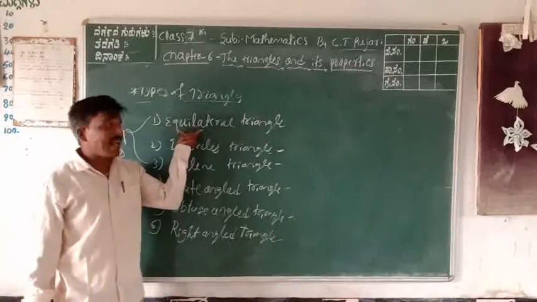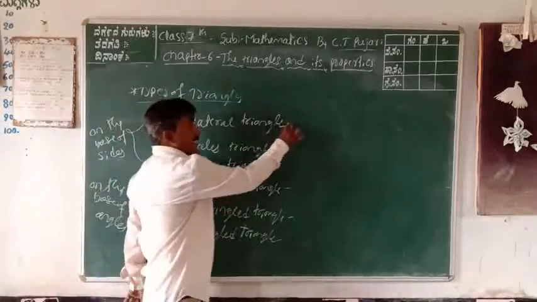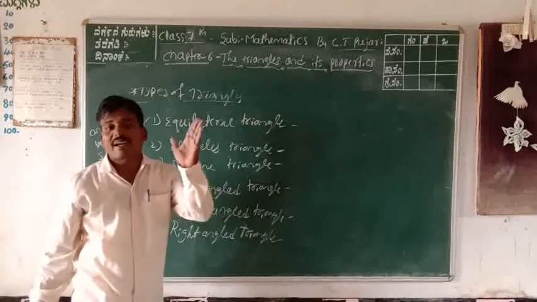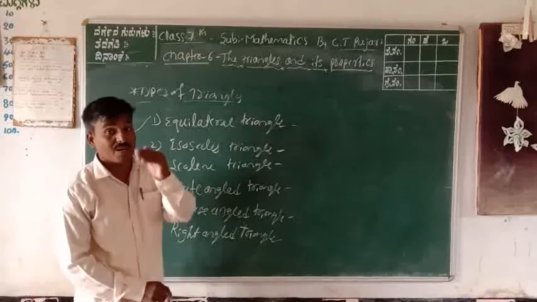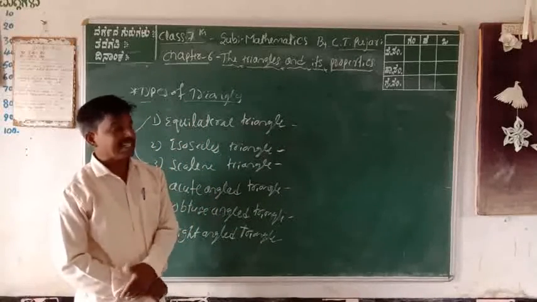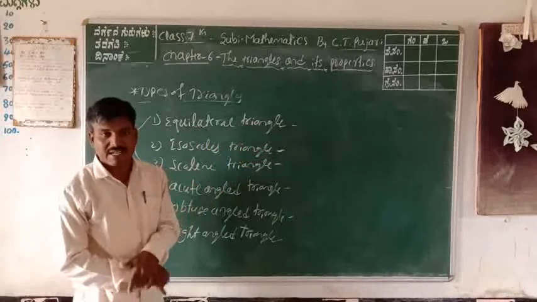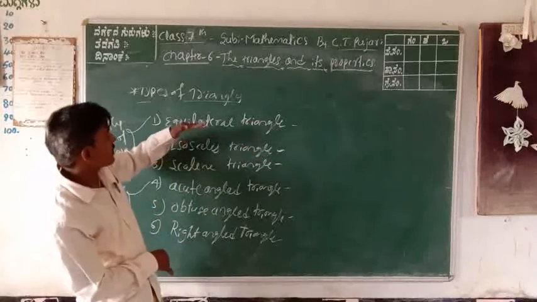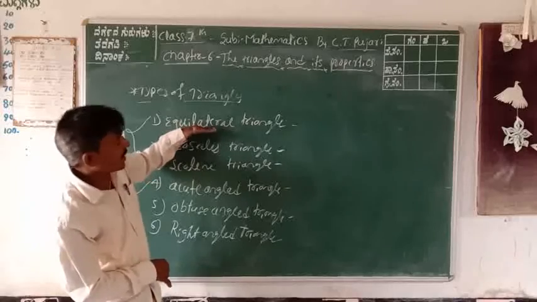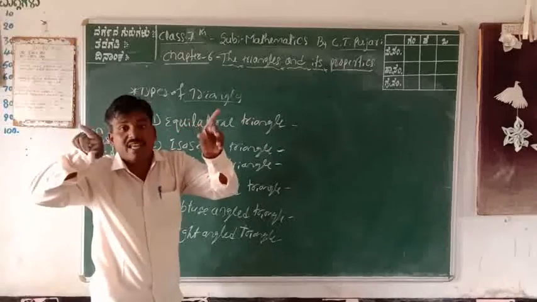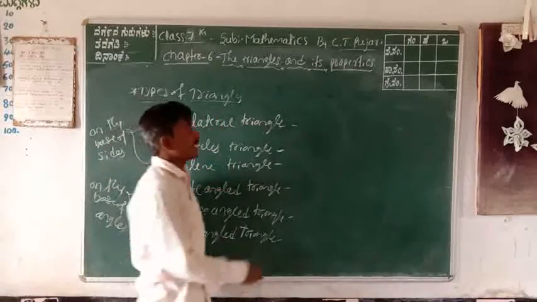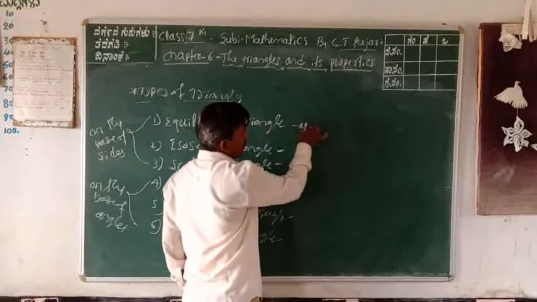First, the equilateral triangle. A triangle is a plane surface bounded by 3 sides, 3 angles, and 3 vertex points. Equilateral means equal sides. In this triangle, all sides are equal.